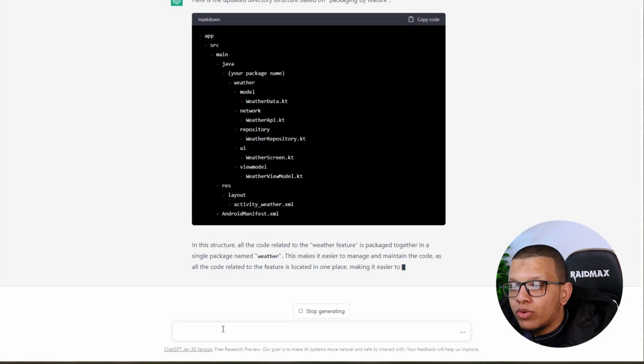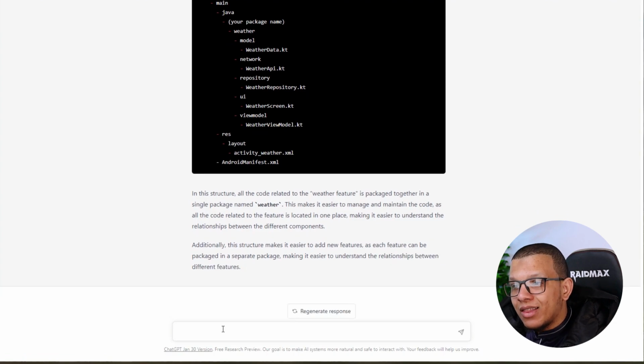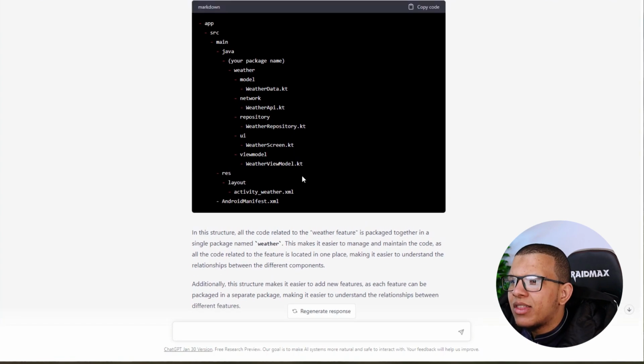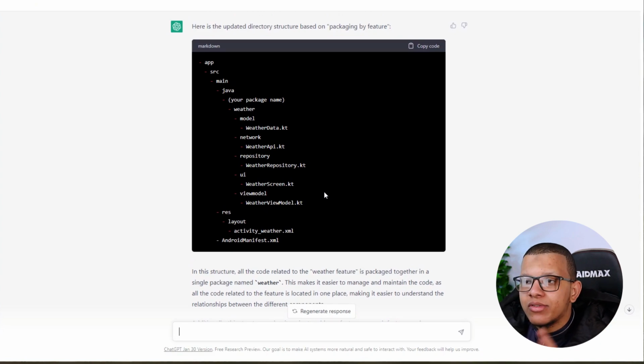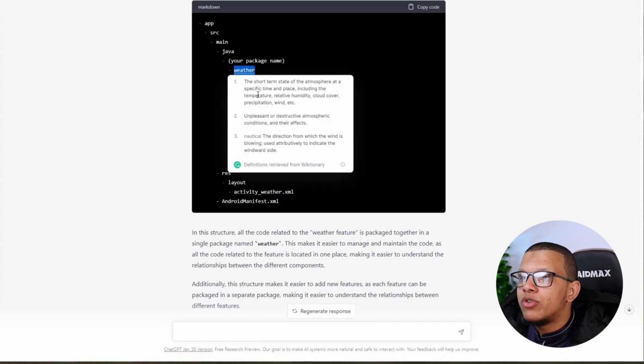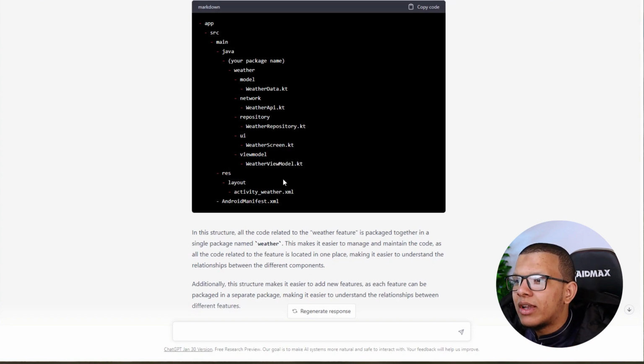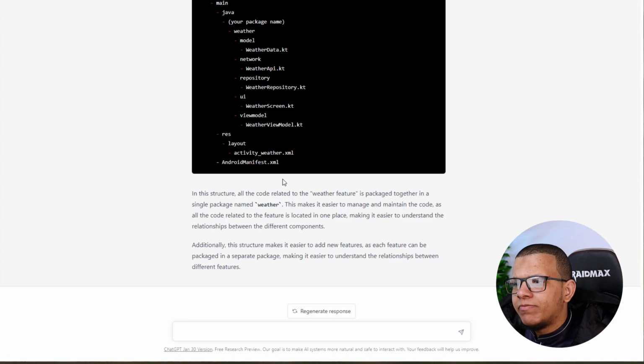In this structure, all the code related to the weather feature is packaged together in a single weather package. It makes it easier to manage and maintain the code, exactly. And usually this is proposed in many articles, such as Martin Fowler's article. If the code is a little bit smaller, you can do the packaging by layer, but if it's bigger, having these root modules as feature modules, and then using packaging by layer inside each feature, is much better to localize your code. That's a good thing. Additionally, this makes it easier to add new features. Exactly.